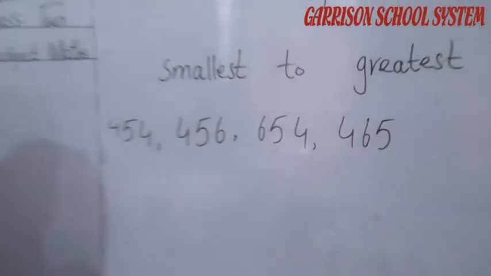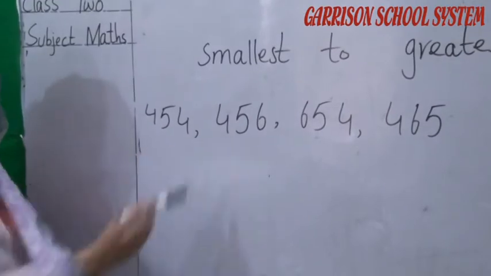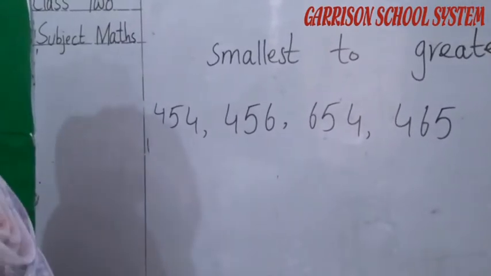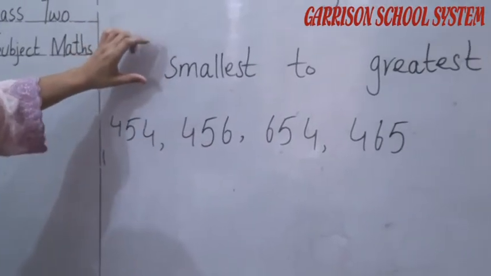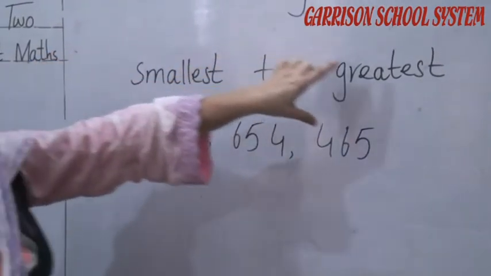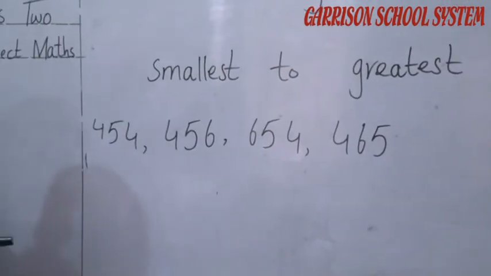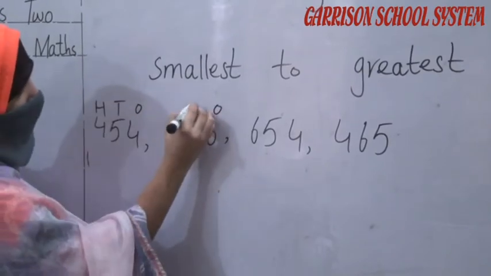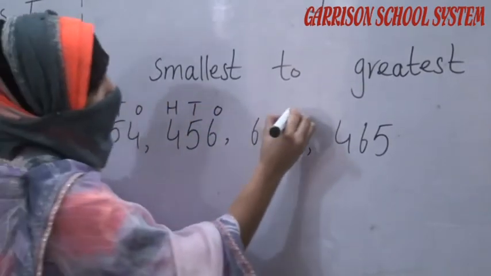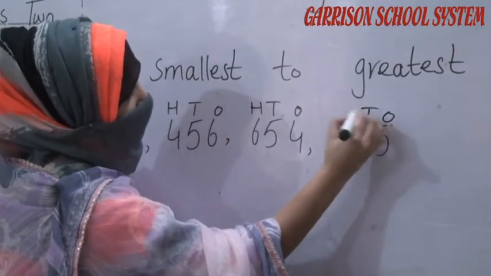Okay student, here are some numbers given to us, so we have to arrange these numbers into ascending order. As I told you, we have to arrange our numbers from the smallest to greatest. So what should we do now? First of all we have to write ones, tens, hundred. Ones, tens, hundred.